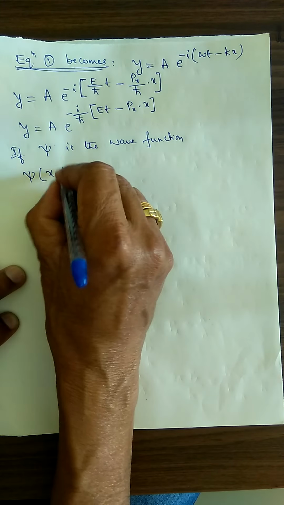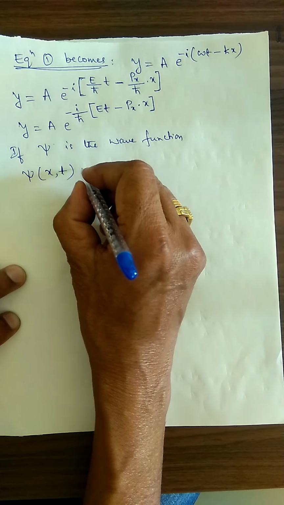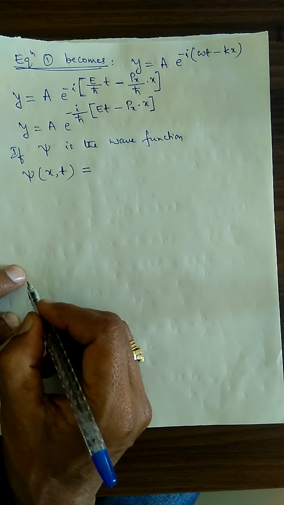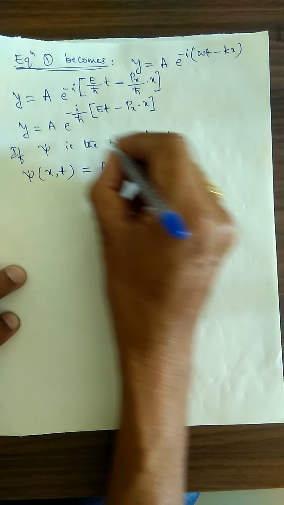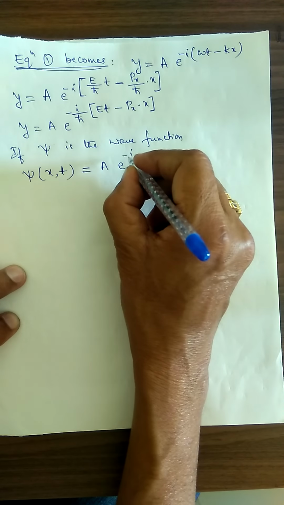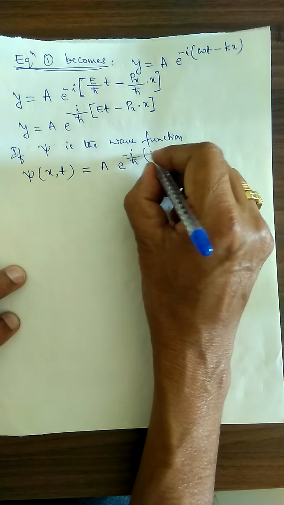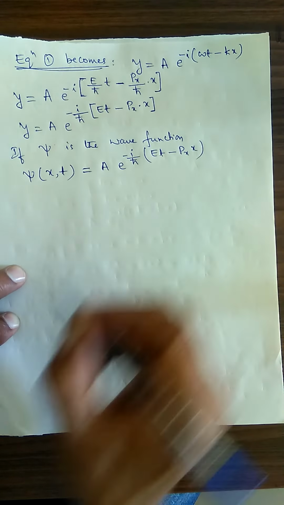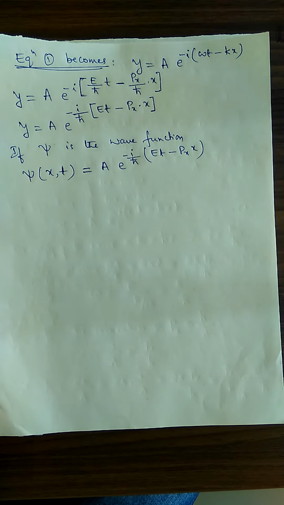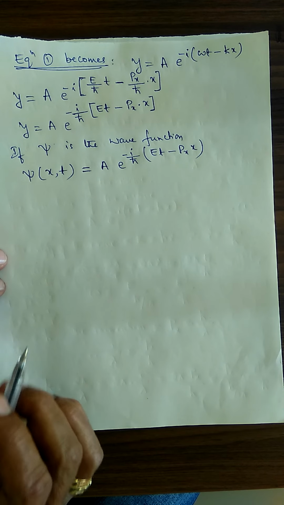So psi of x, t is equal to A into e to the power minus i divided by h cross into (Et minus px into x), or x into px, no problem.